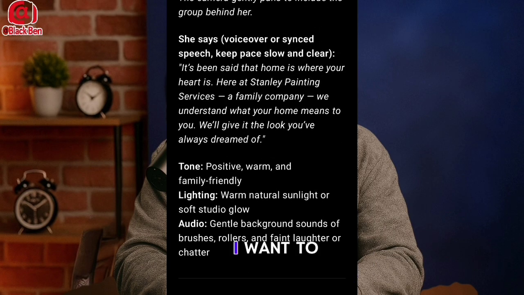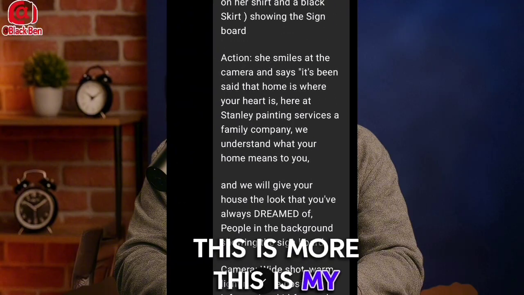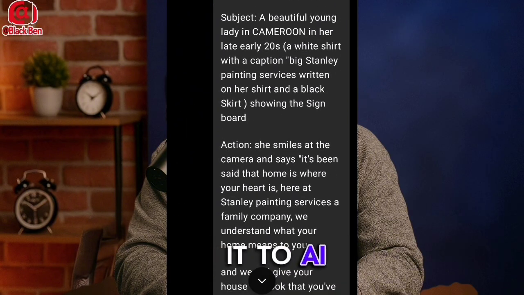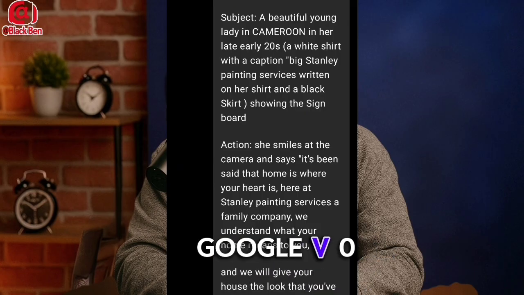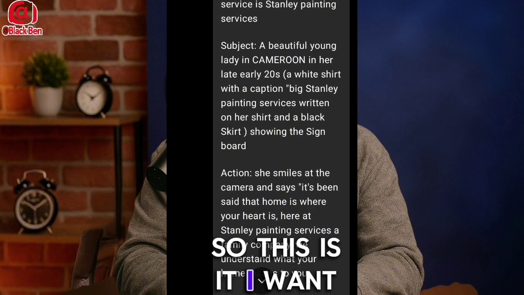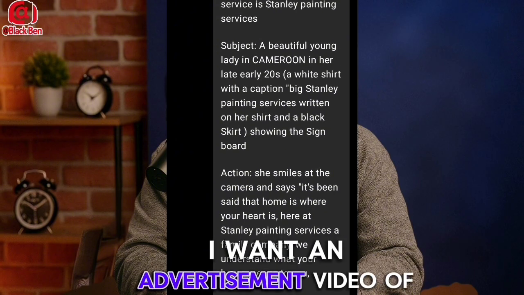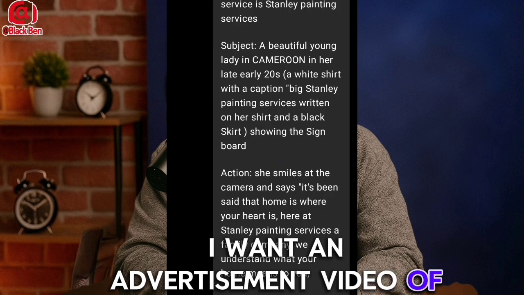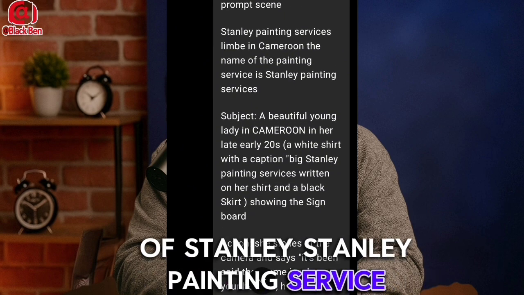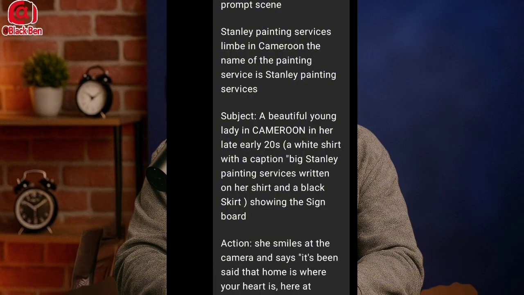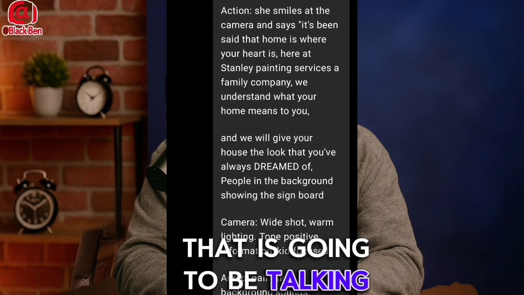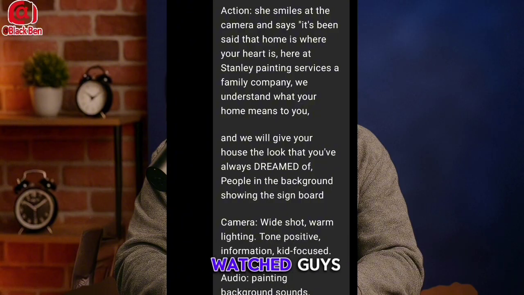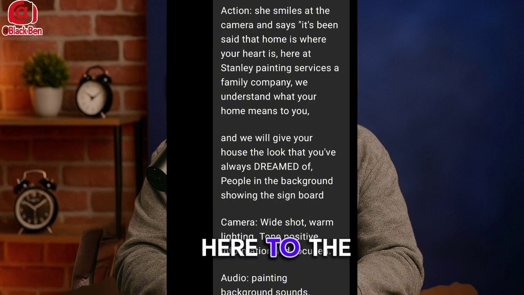So now, after I bring up my idea, this is my idea. Let me read my idea, the prompt that I gave to ChatGPT AI for it to generate a good prompt for me that I'm going to use in Google Veo3. So this is it. I want an advertisement video of Stanley Painting Service, Limbe in Cameroon. I want the caption and everything. I want the name to be on the lady that is going to be talking in the video. That is the information I just gave to ChatGPT.